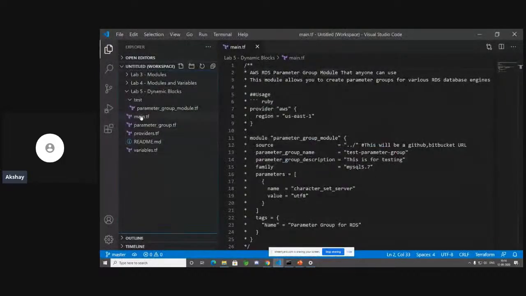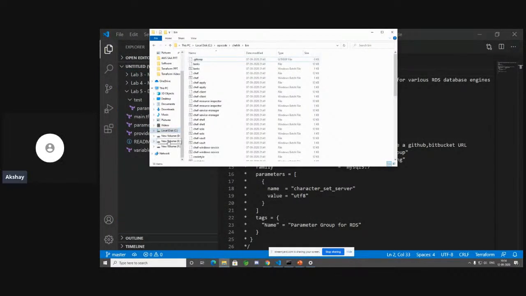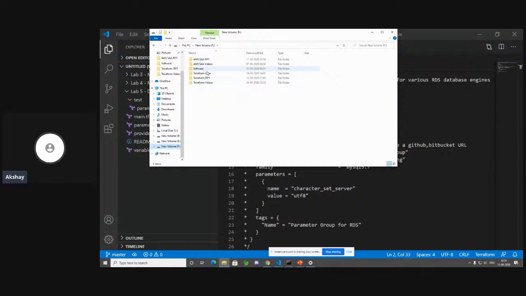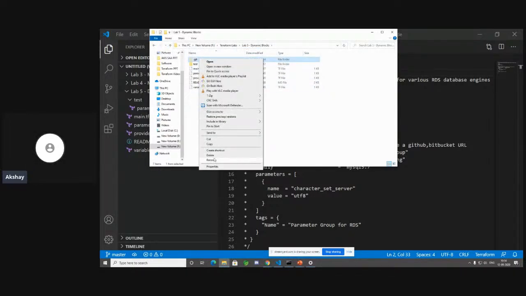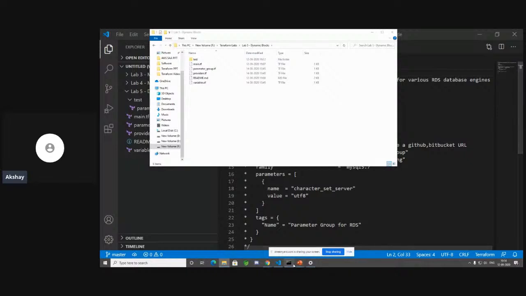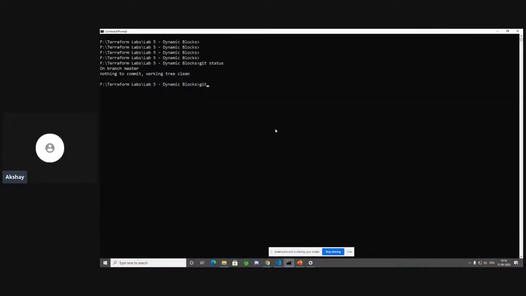Okay, so let's do one thing. Okay, this is a trick. Don't ever do this though. So in Terraform Labs, dynamic blocks, if I show the hidden folders over here, I'm going to show the .git folder. Let me just go ahead and delete it. Yep. Okay. So now let's go ahead and do git init again.